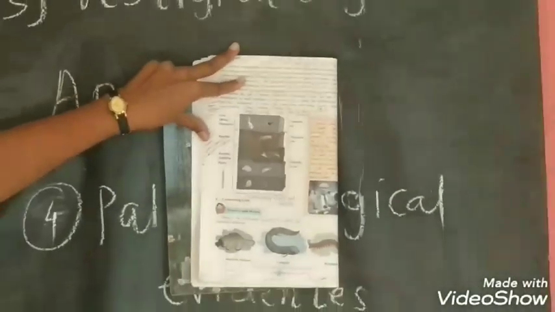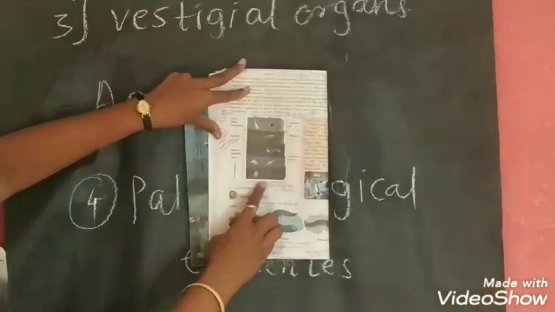Then next, in the case of the Mesozoic era, some Pisces, some fishes, then reptiles, and then lastly there is the presence of aves and mammals. So from this example we can conclude that firstly there is a development of invertebrates. Then slowly we get reptiles.